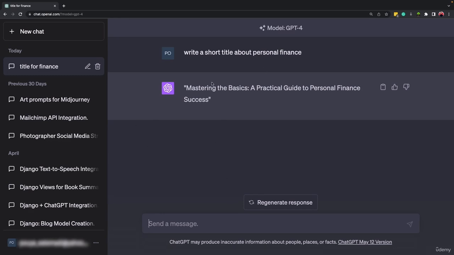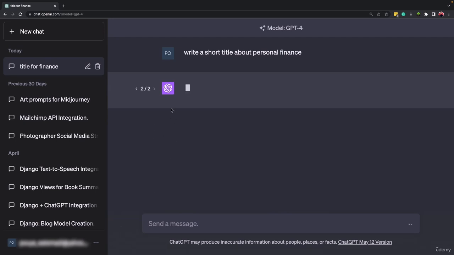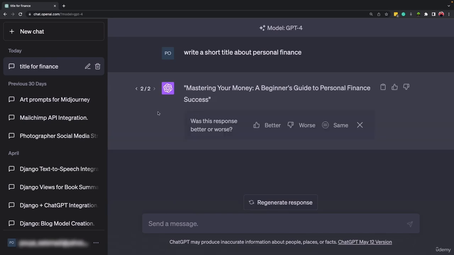Now, if you don't like the answer that ChatGPT provided, you can come here and click on regenerate response, okay? And then ChatGPT will regenerate another response for you. And one thing let me tell you, every time that you ask a question from ChatGPT, the response will be different. If you right now just write the same thing that I wrote here, you will probably get a different answer.